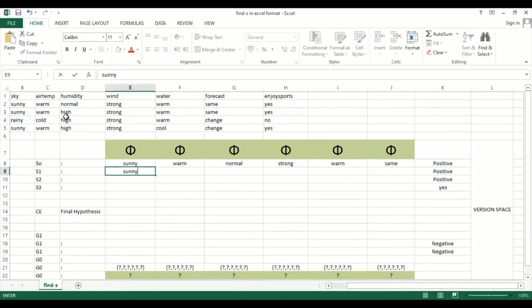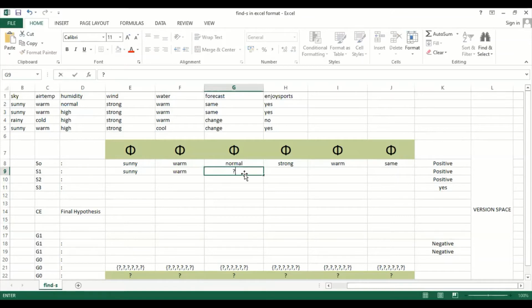Similarly, you take warm and compare with warm, so again there will be no change. It will remain warm. But in the case of humidity, it is high, and the previous record was normal. Since high is not equal to normal, it compares high equal to normal. Since the value is false, the algorithm itself will be in confusion, so it will directly replace that record with a question mark. That can be the next step.